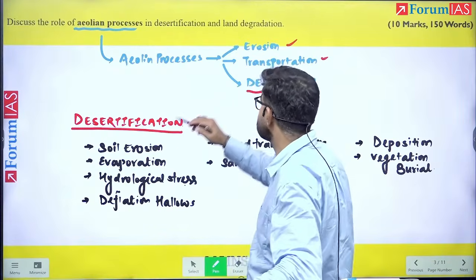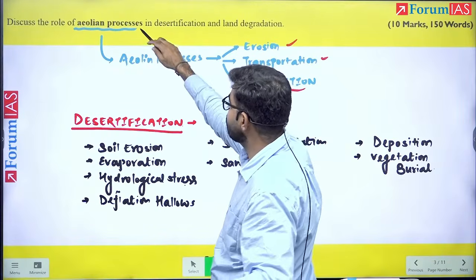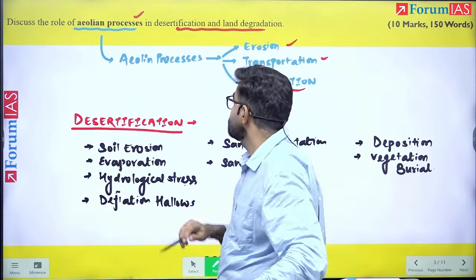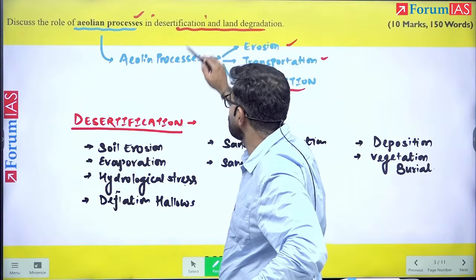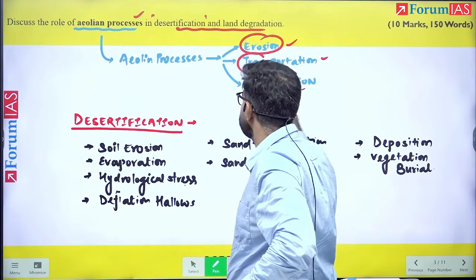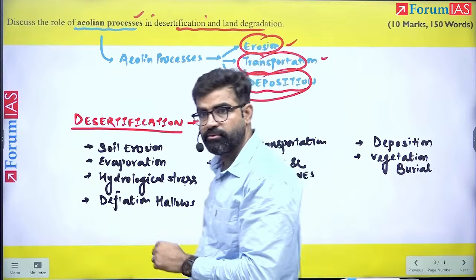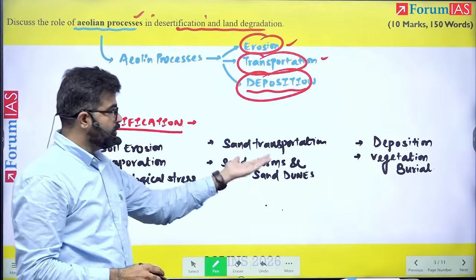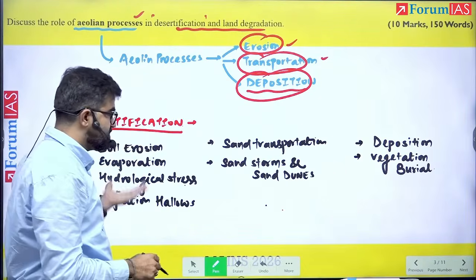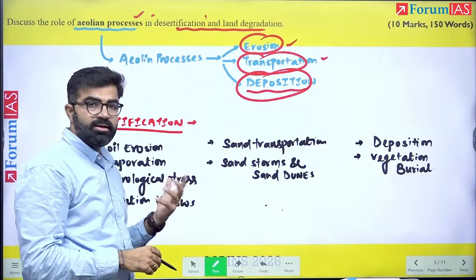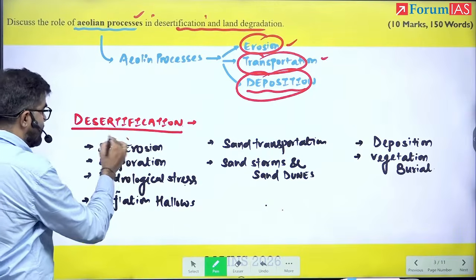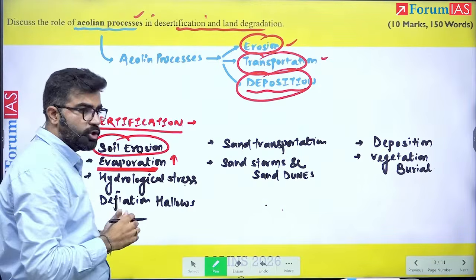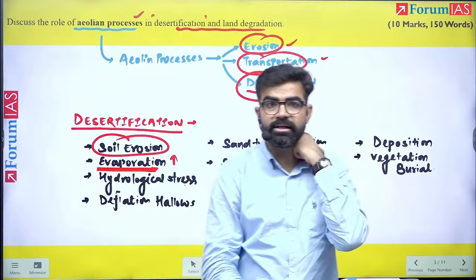Now the question is asking: discuss the role of aeolian processes in desertification and land degradation. So first, let us understand the role of these 3 processes in desertification. Now see here, one by one we will discuss. The erosion, the transportation, and the deposition we have written under these 3 headings, right? With erosion, what can happen? The soil can be eroded. The evaporation rate can increase. If this rate of evaporation increases, it will lead to what?